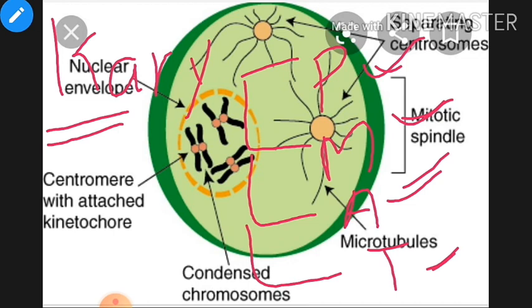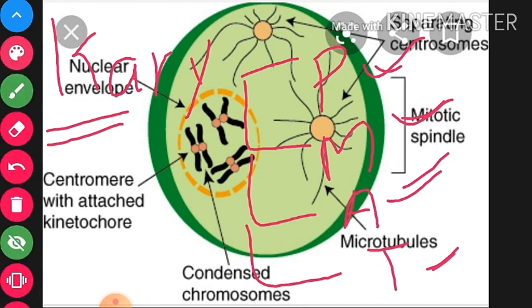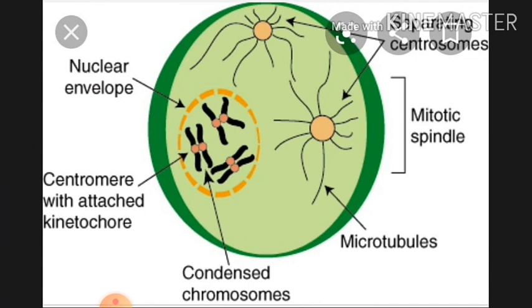So this is the first phase of the karyokinesis, that is called the prophase.